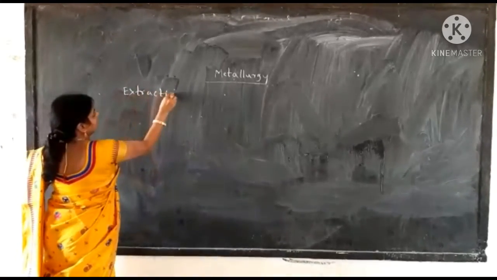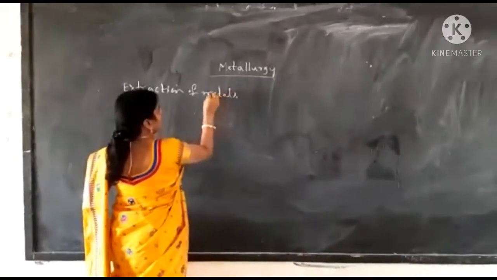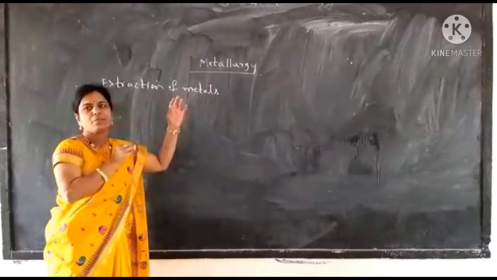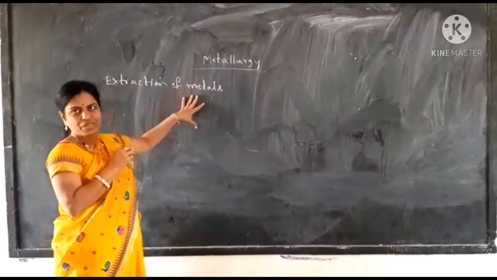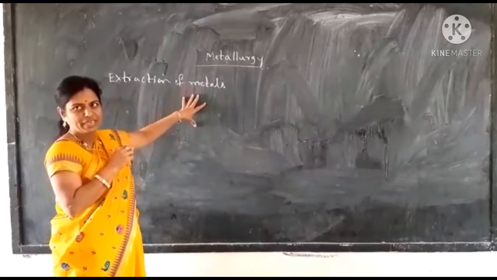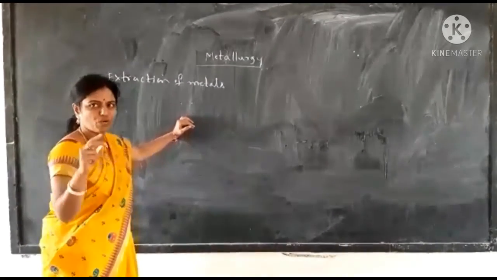Extraction of metals. Already in previous classes we learned about metals and non-metals. But according to chemistry, a metal is an element which has one electron or two electrons in the outermost orbit.